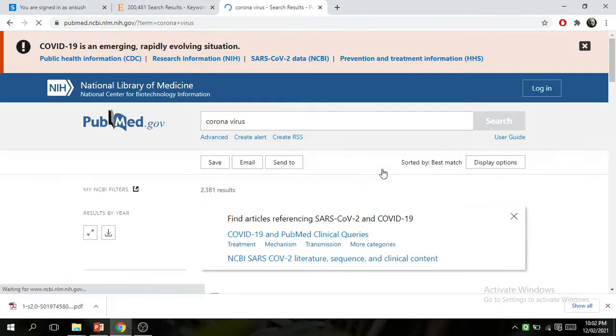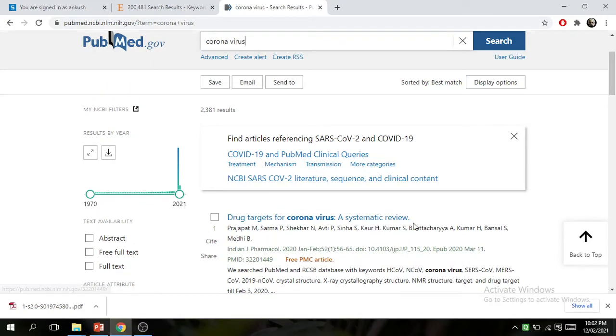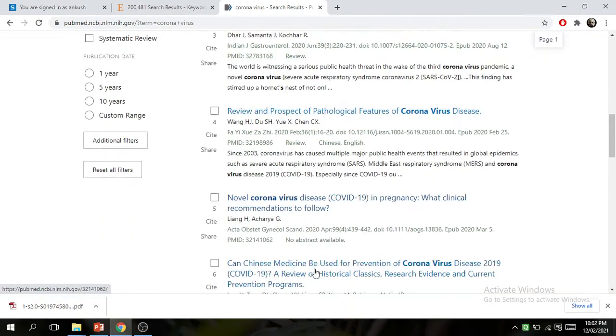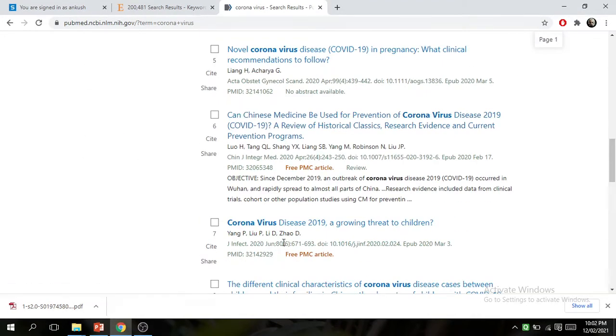There are lots of research papers and review articles related to coronavirus: drug targets of coronavirus, a systematic review; coronavirus disease 2019 pandemic, gastroenterologist perspectives; novel coronavirus disease COVID-19 in pregnancy, what are the clinical recommendations to follow; coronavirus disease 2019, a growing threat to children. Suppose I want to download this research paper.